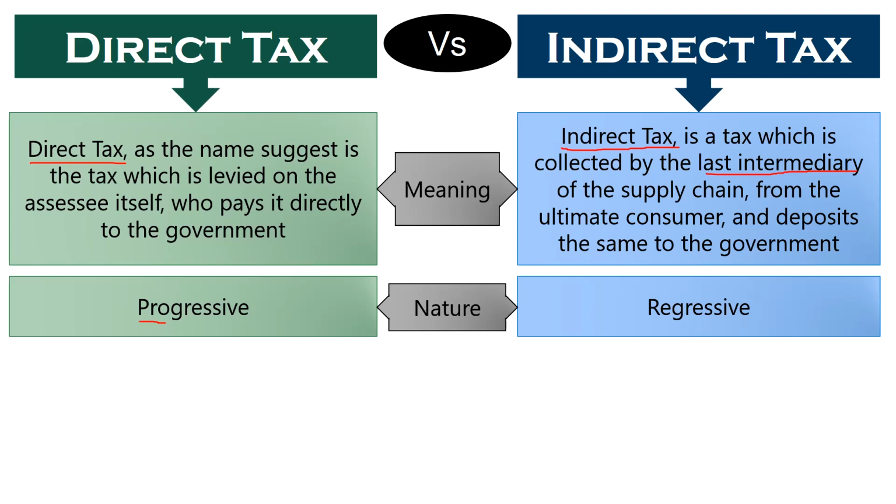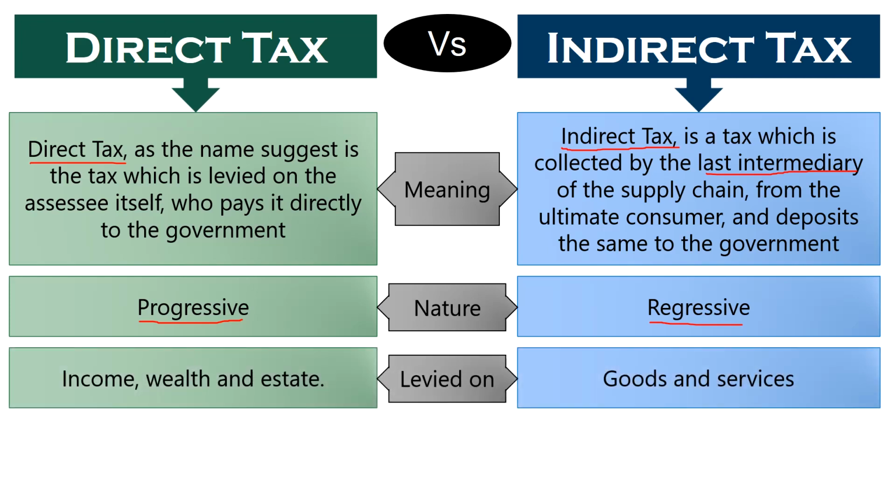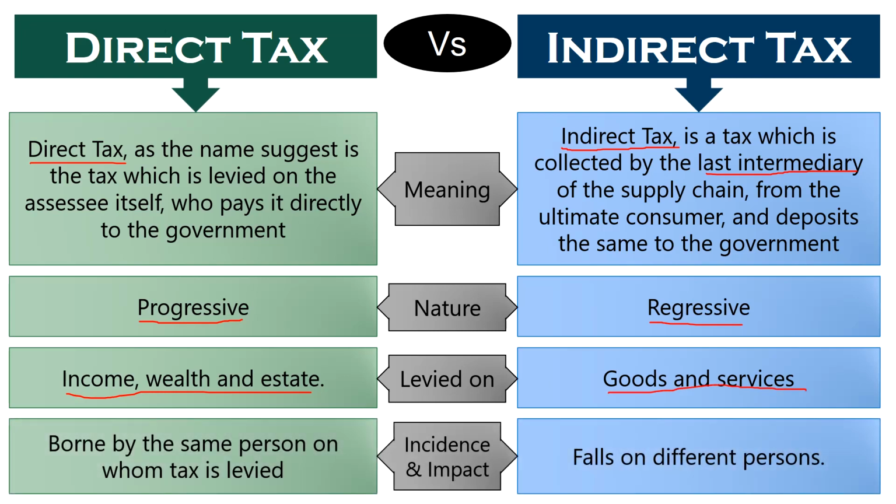Nature. Direct taxes are progressive in nature, as a high income earner pays higher tax in comparison to the low income earner, depending on the slab rate in which the income falls. As against, indirect taxes are regressive in nature, as they do not distinguish between rich and poor. It is levied on all the people equally in the country, and so it affects inversely on the low income group. While the subject matter of direct taxes are income, wealth and estate of a person, indirect taxes are levied on goods and services.